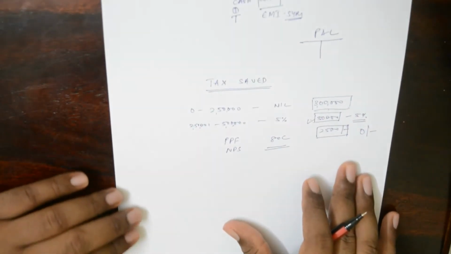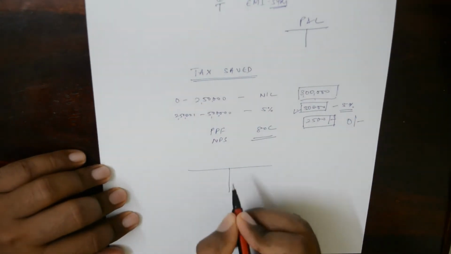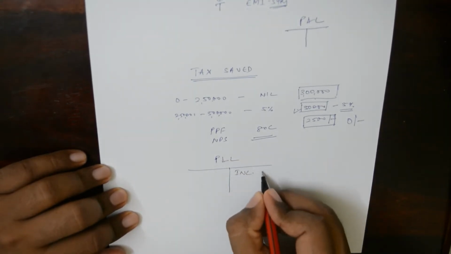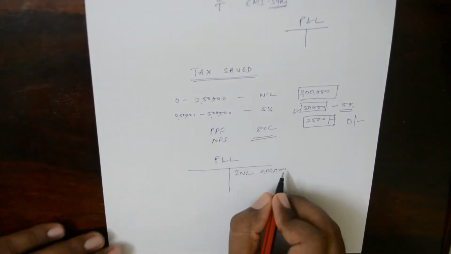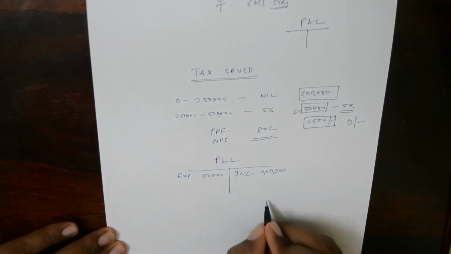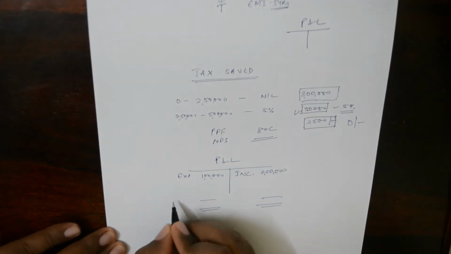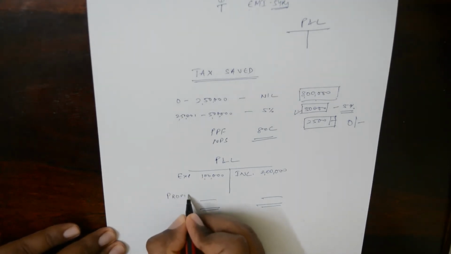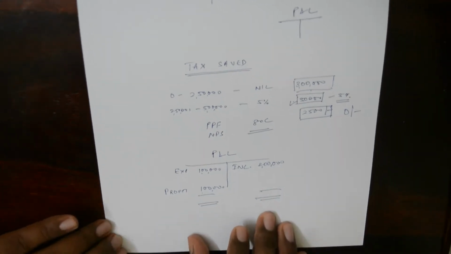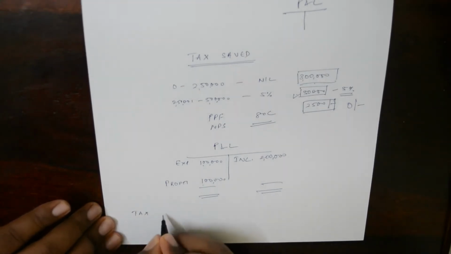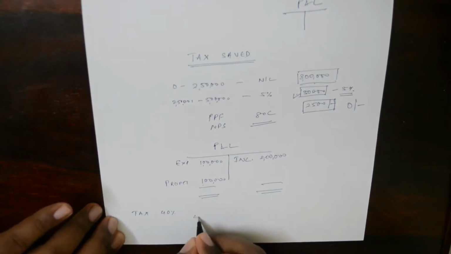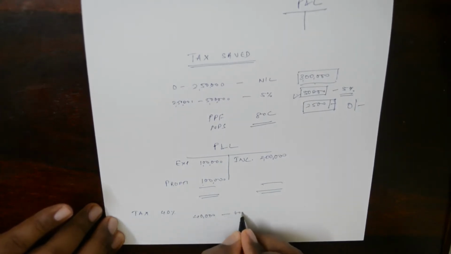Now the same thing happens here in business. Say in the profit and loss account, income is 2 lakhs, and expenses are 1 lakh. So profit in this case is 1 lakh, 2 lakhs minus 1 lakh. Now say the tax is at 40%. 40% of 1 lakh comes to 40,000, which is your tax paid to the government.